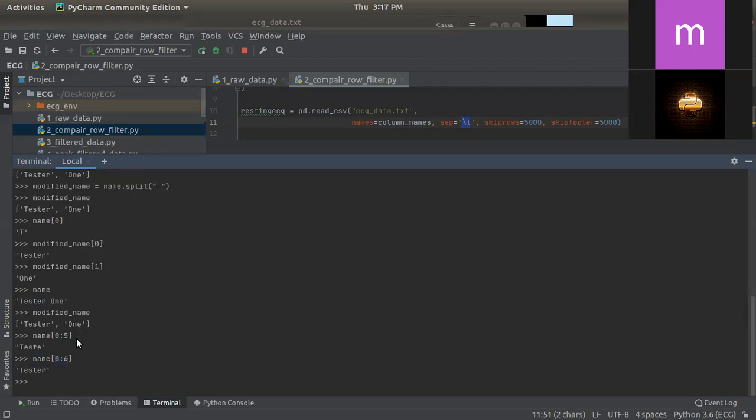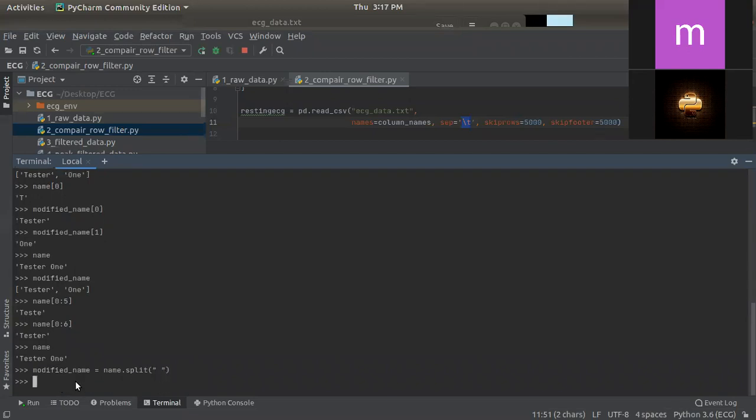So basically what we are doing, we just split with the space between this. So now let's check another. We have name as tester one. Now we assign modified name as name dot split space. So what we are doing here, we are saying, hey, split that name from space and make it in a list as modified name.